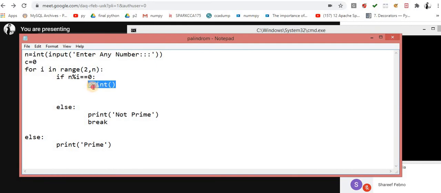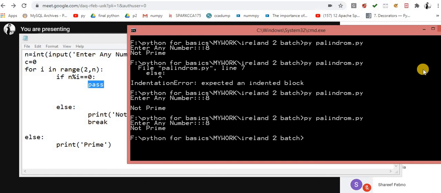So another statement is pass. Pass is again used whenever we define interfaces or abstract methods. At that time it's very useful. Pass is basically just pass it out. That means the ball is in my hand, and I am just passing it to the next one. The meaning of pass is this. So here you can use pass. That is again a transfer statement. Pass means don't do anything, just move to the next one. So same over here. Now it will work fine in this case, and in both of the cases it will work fine.